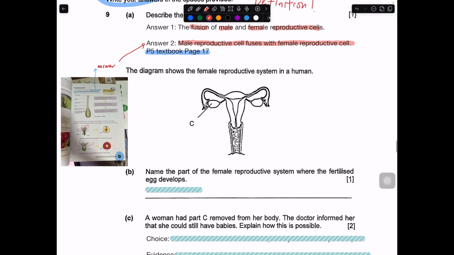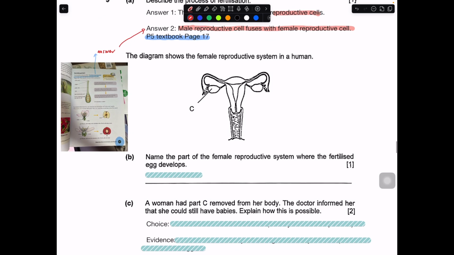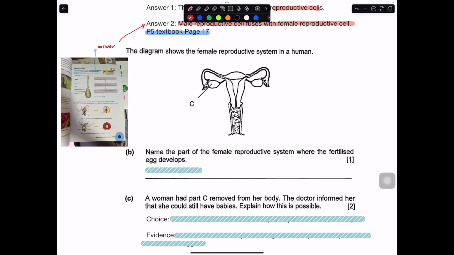So let's move on to question number 9, B and C, which shows you this diagram. The diagram below shows the female reproductive system in a human. Then they show you C. In this case, it shows you this part. This is the ovary, and this is also actually your ovary. This part over here is actually your womb, and somewhere around here, it should be your fallopian tube. Fallopian tubes.